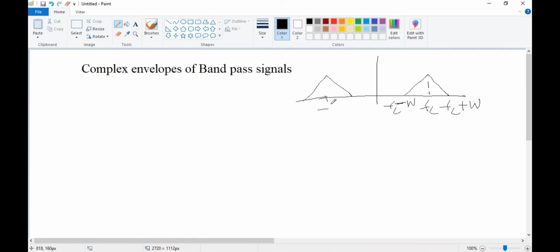So here it will be minus FC. This point is minus FC minus W, and this point is minus FC plus W. So this is your band pass signal.